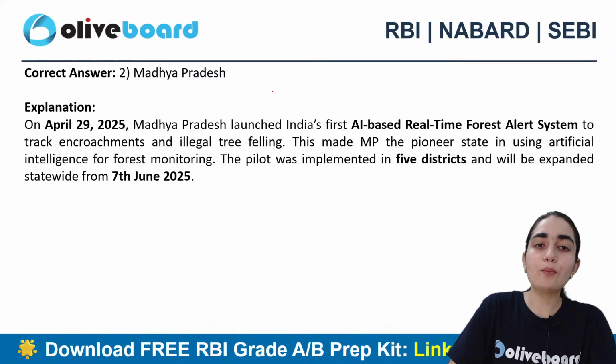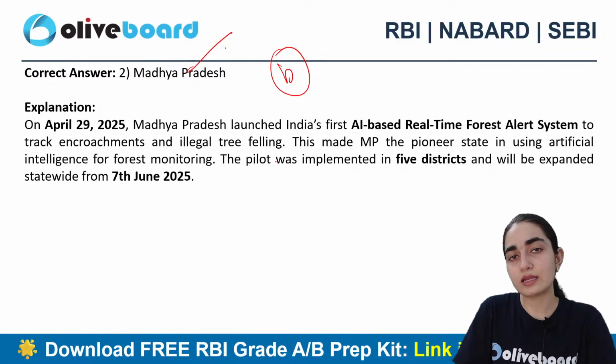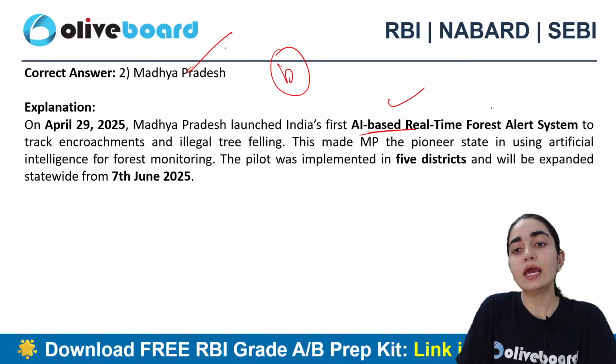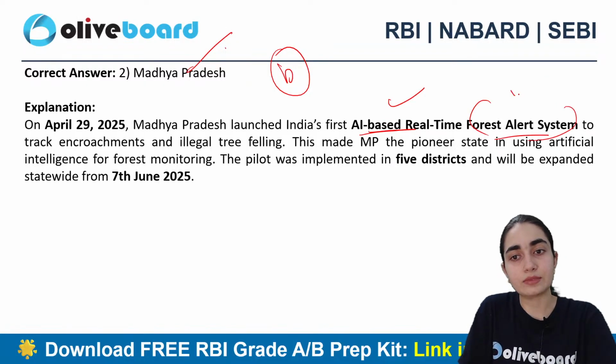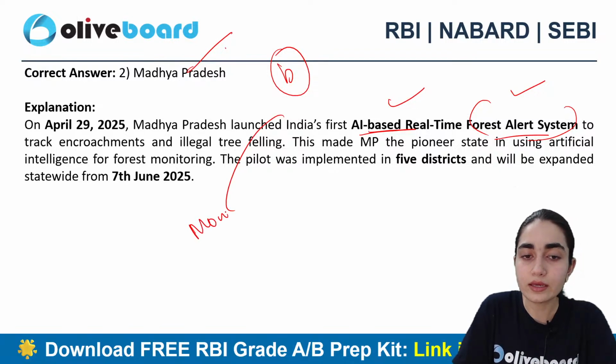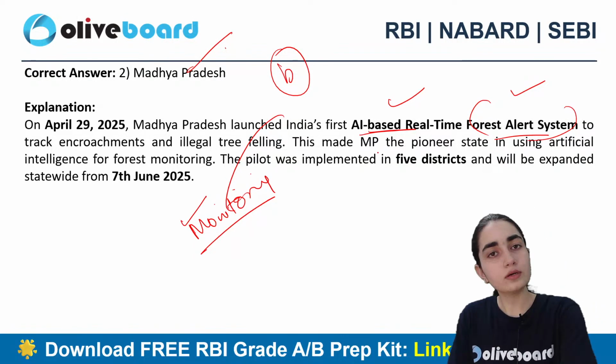All right. So B is the correct answer, that is Madhya Pradesh, right? This is the first state to initiate this particular project. This is all an AI-based real-time forest alert system here, right? Now why has this been done? So that we can do proper monitoring, and we can reduce illegal activities.